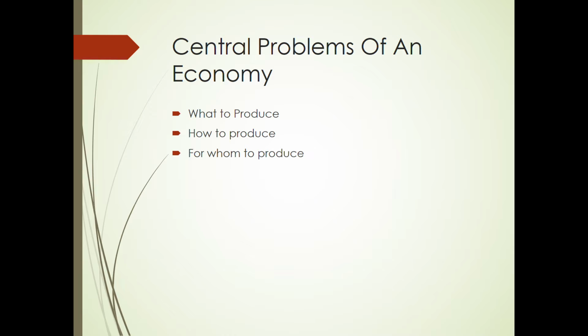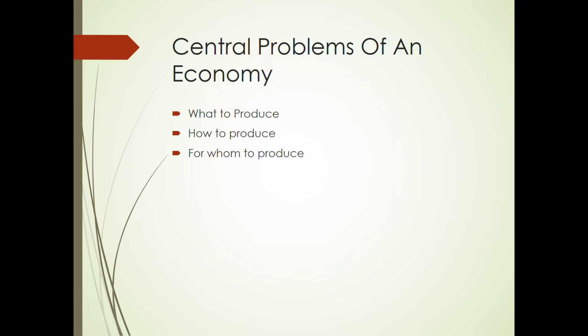Third one is for whom to produce. It appears whether we should produce for rich people or poor people in a country. But basically this problem deals with who gets how much of the goods that are produced in the economy. That is, how should the produce of an economy be distributed among the individuals in the economy.